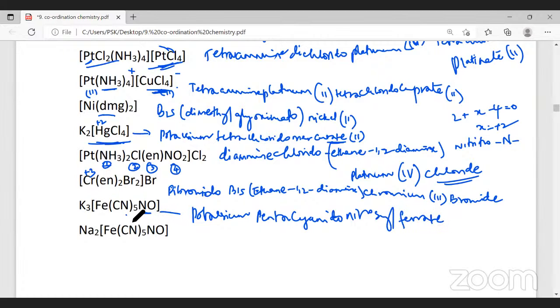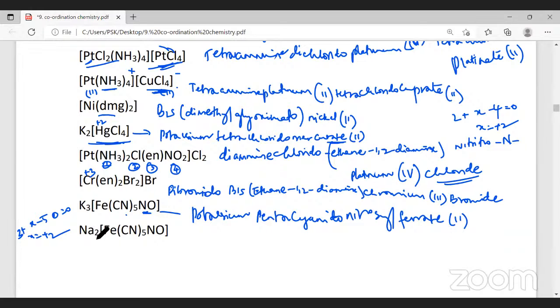Oxidation number of iron here: CN is -1, into 5 is -5. NO is a neutral ligand. As a whole, the charge is 0. And iron, we don't know, we take it as X, and potassium is +1. So X will be what? Plus 2. Correct? Yes, sir. Did you follow?